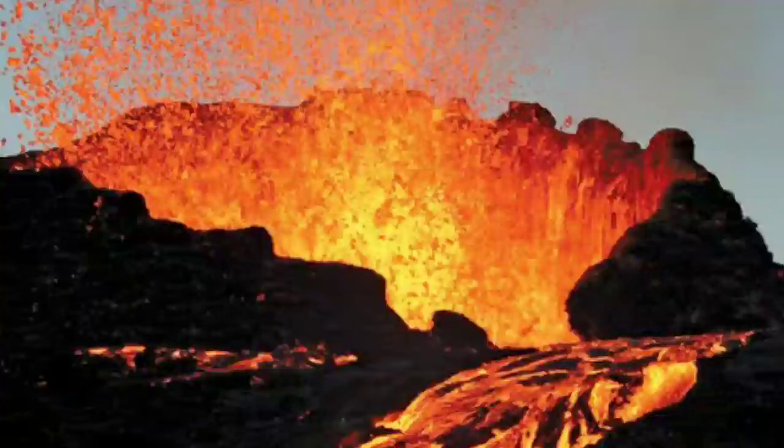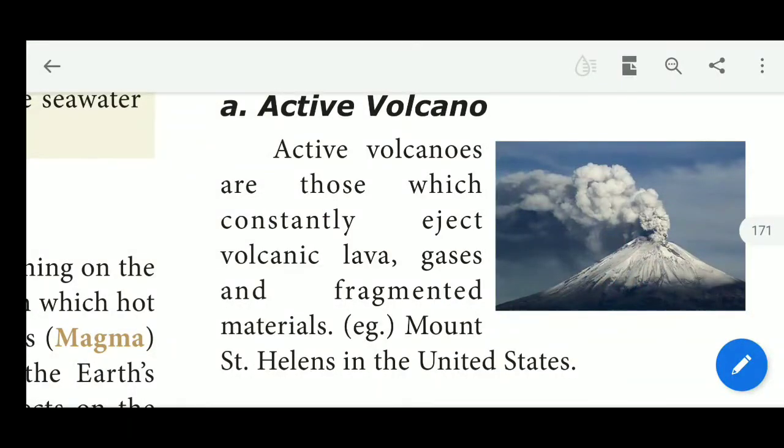We can see the active volcano. The active volcanoes are those which constantly eject volcanic lava, gases and fragmented materials. For example, Mount St. Helens in the United States is an example of an active volcano. These volcanoes eject lava and gases, and sometimes they create some sound. And the second one is the dormant volcano, or sleeping volcano.